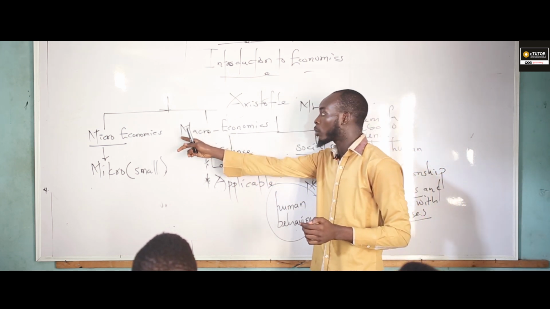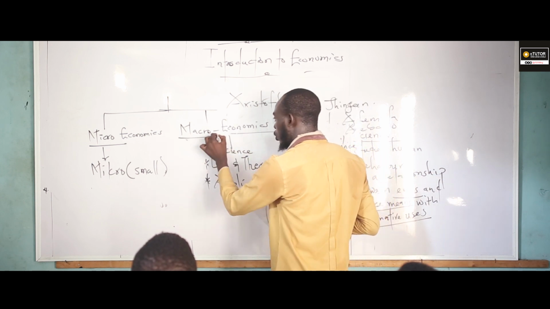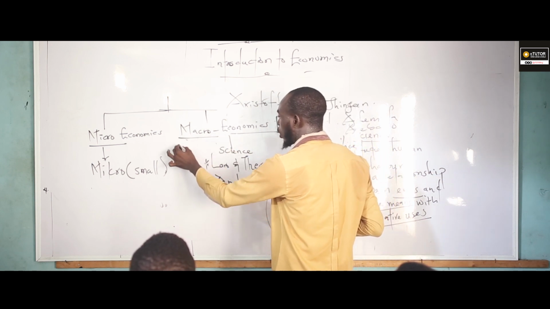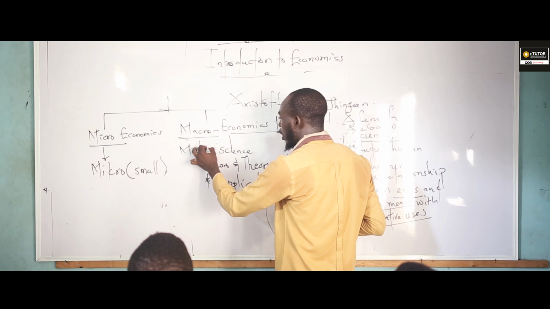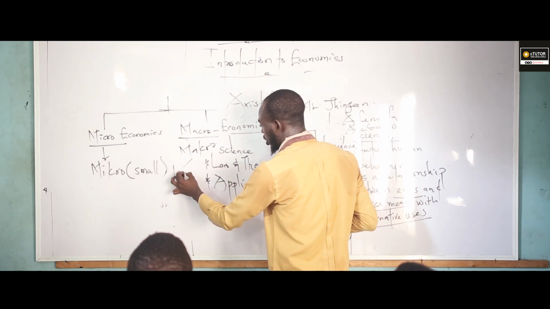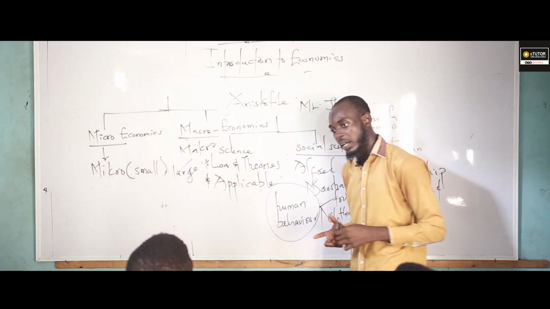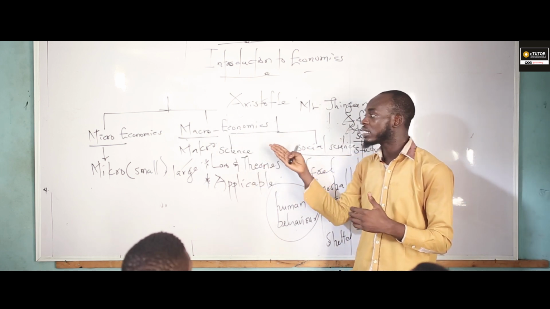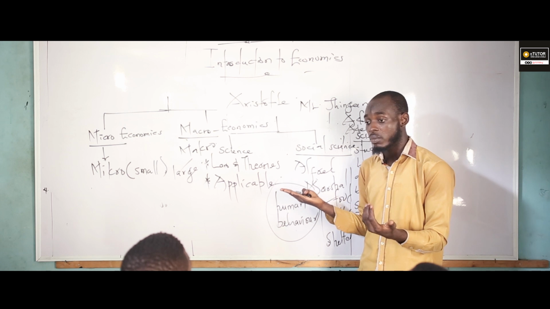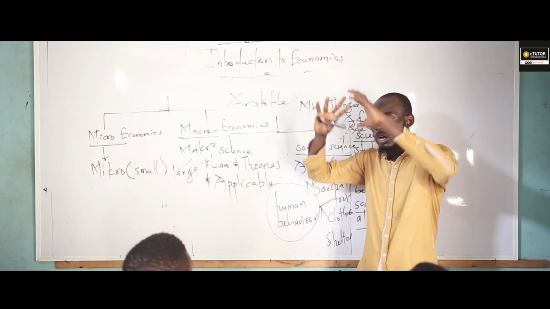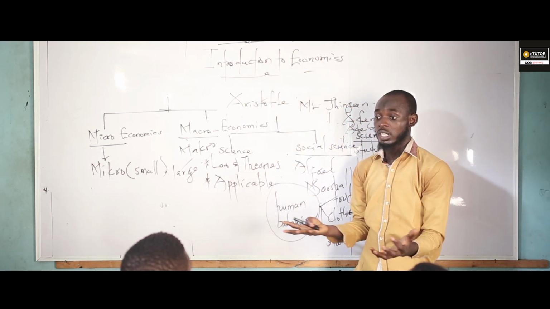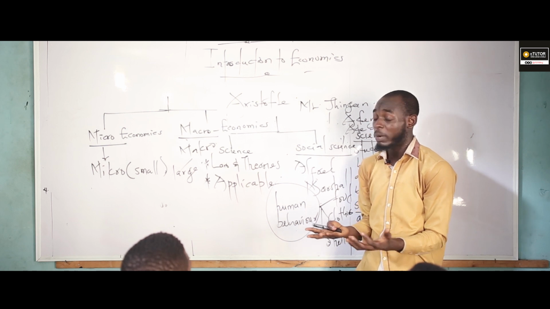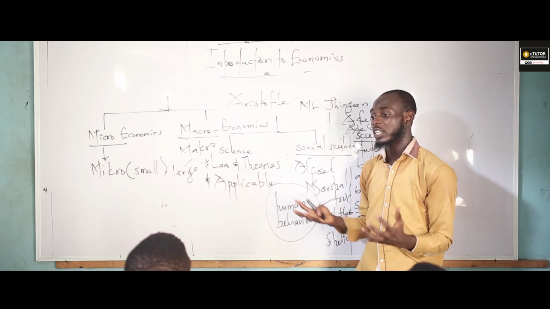Now, if I come to macro, the word macro was also developed from a Greek word, which means large. This is a type of economics which studies the whole, the larger part of economics.